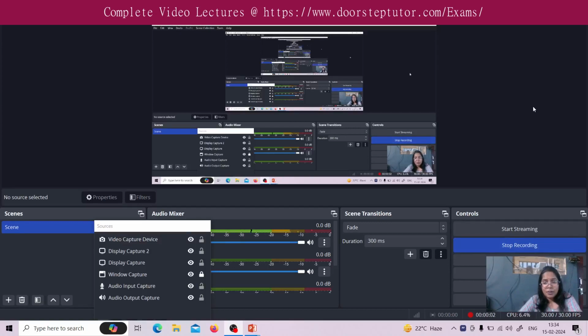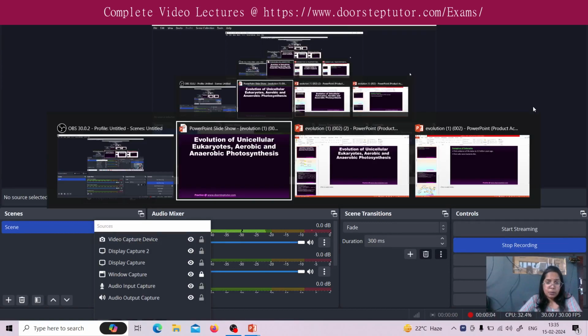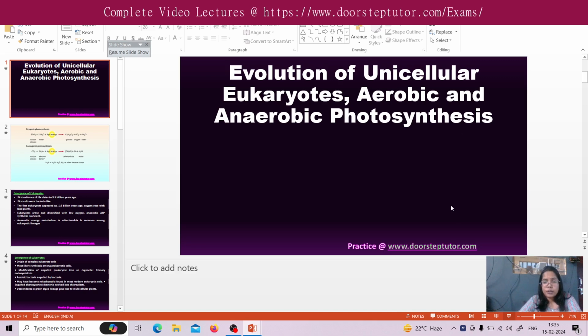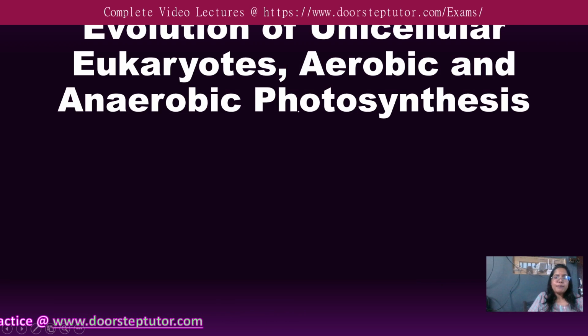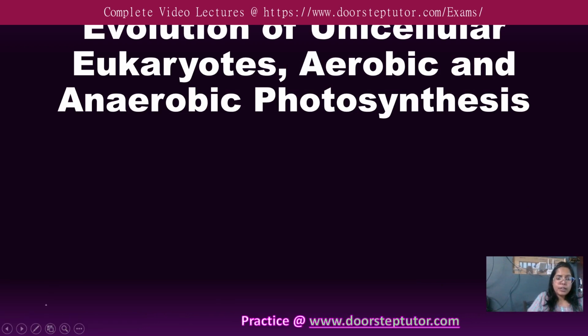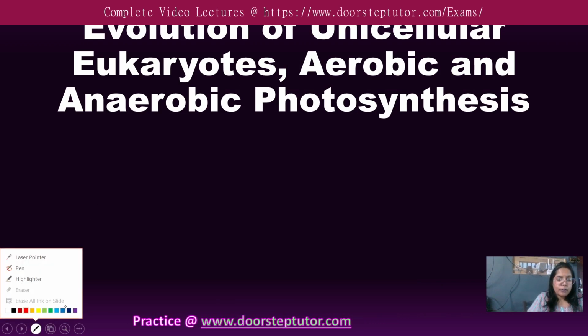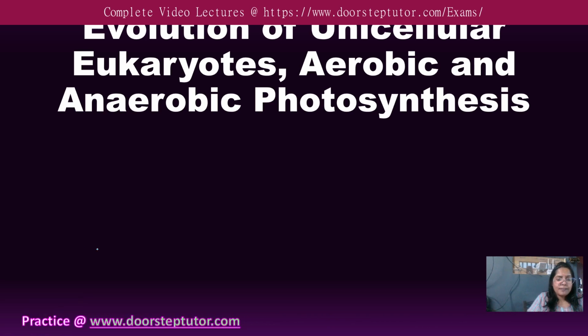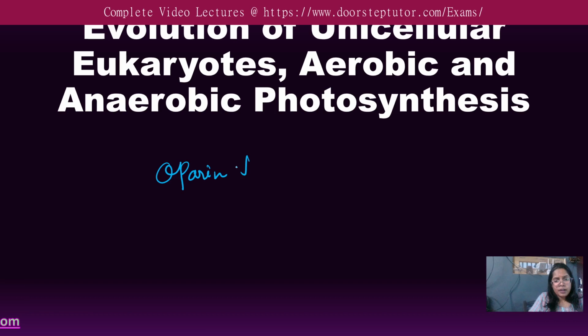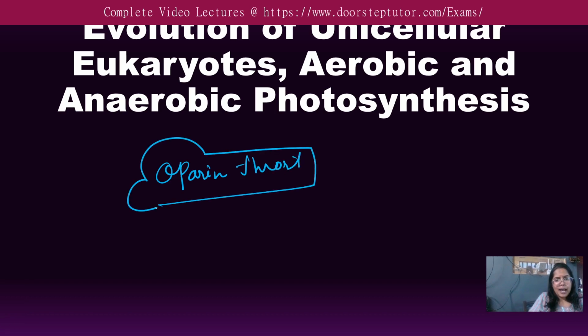Hello, welcome you all. Today we are going to learn about the evolution of unicellular eukaryotes, aerobic and anaerobic photosynthesis. So, what do you mean by the unicellular eukaryotes? Uni means single, right? So, unicellular eukaryotes, we have learned that in Oparin's theory, this concept has taken its roots, right? Where the concept of protobiont arose,